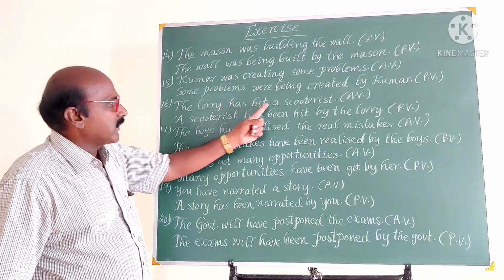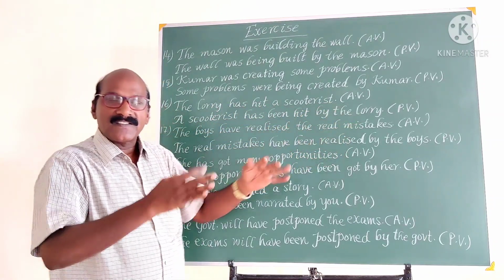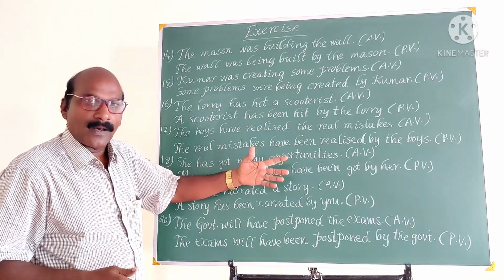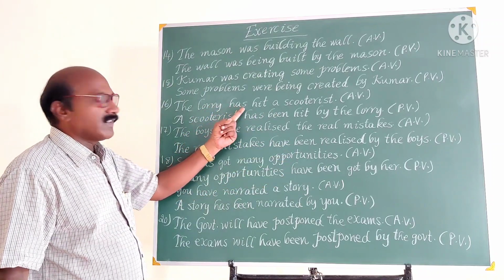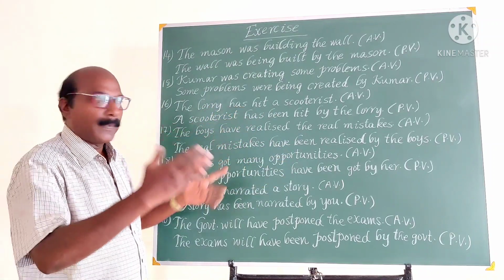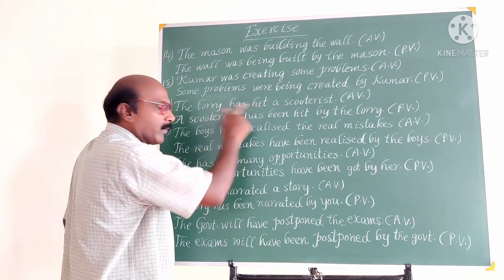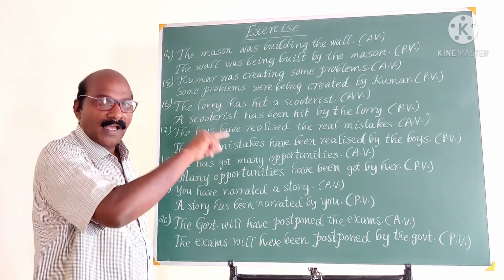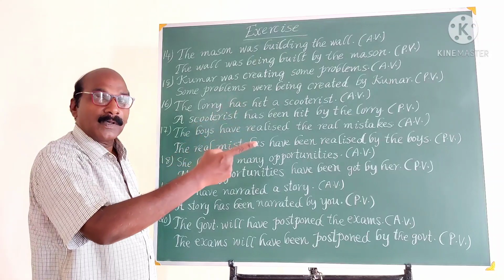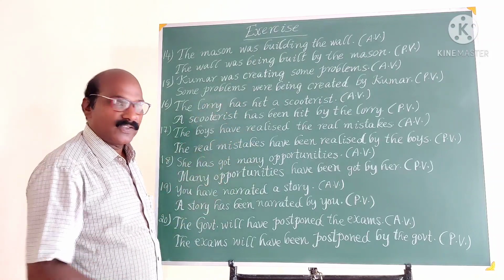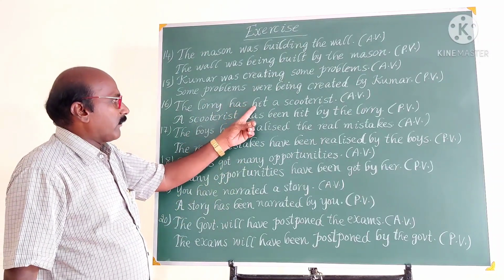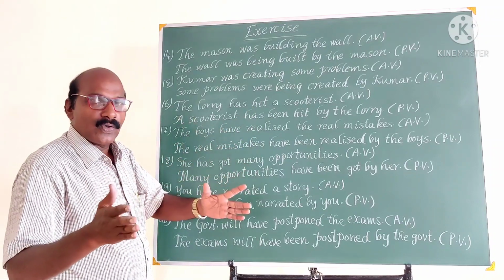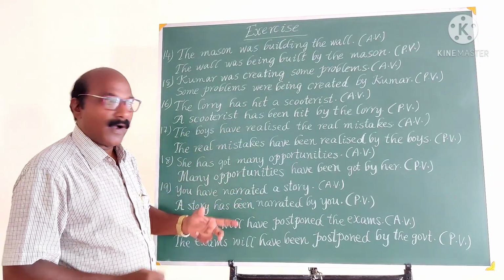The lorry has hit a motorist. So this sentence is different from the previous examples. See, the verb here is in perfect tense, present perfect. Have or has followed by V3. Past perfect, had followed by V3. Future perfect, shall have or will have followed by V3. So if you find a future perfect tense, you have to use been as the new be form.